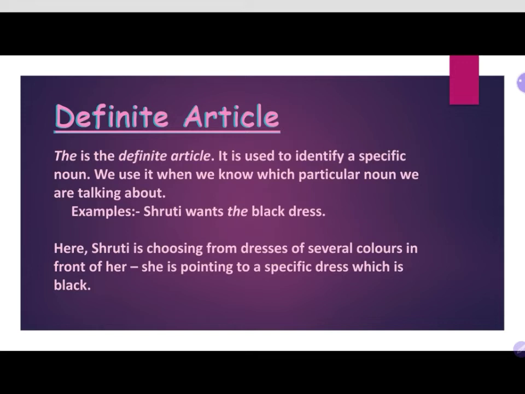For example, Shruti wants the black dress. Here, the article is referring to the particular noun. It is specifying the noun. She wants the black dress, the one she has looked at. She wanted only that. Here, Shruti is choosing from dresses of several colors in front of her. She is pointing to a specific dress which is black. She just wanted the dress she has chosen from all of the dresses.